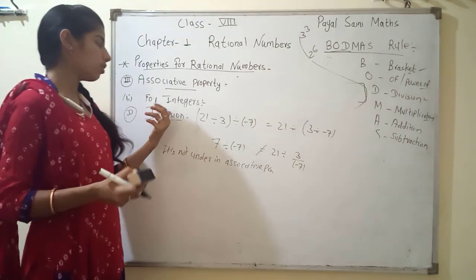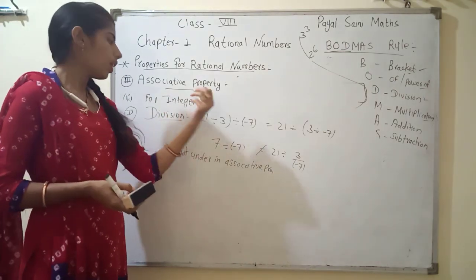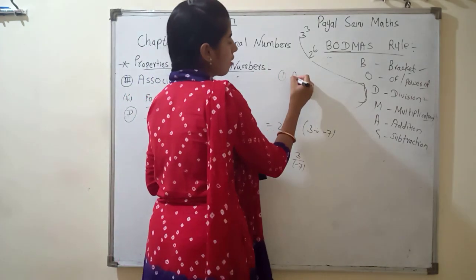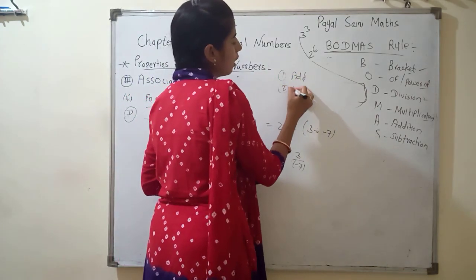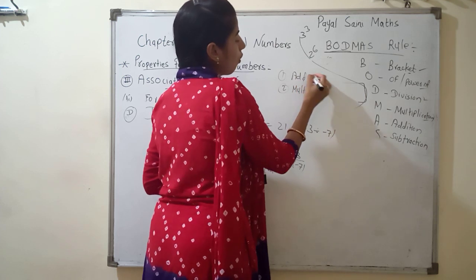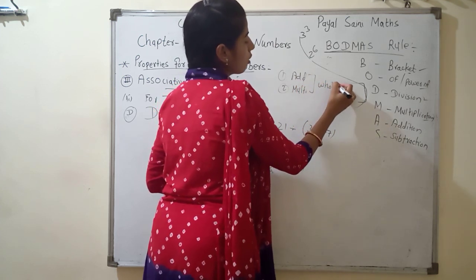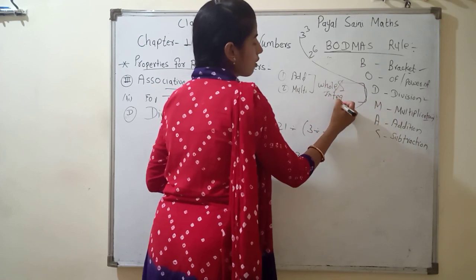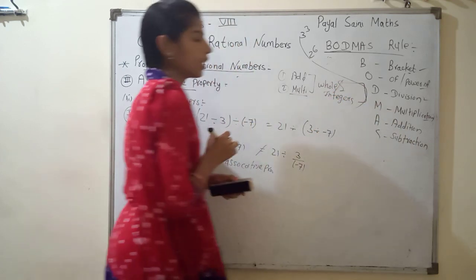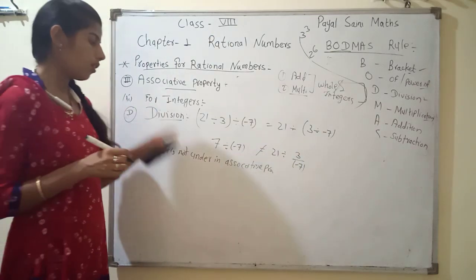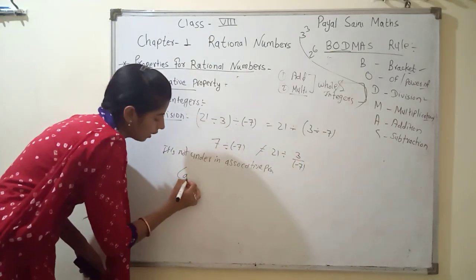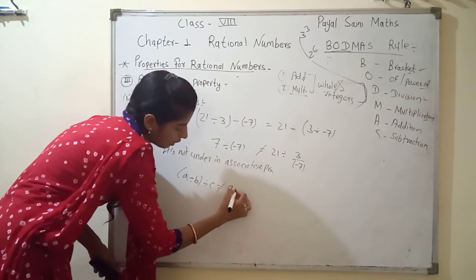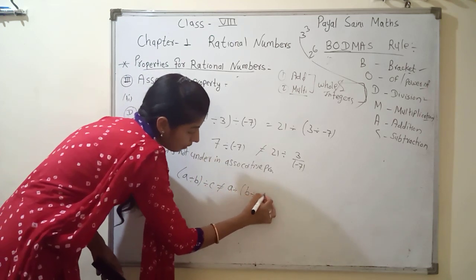Then in whole numbers and in integers, in which situations is it equal? The first situation is addition and the second is multiplication. For whole numbers and integers it is verified, and subtraction and division are not verified. Then what do we write here? (A ÷ B) ÷ C is not equal to A ÷ (B ÷ C).